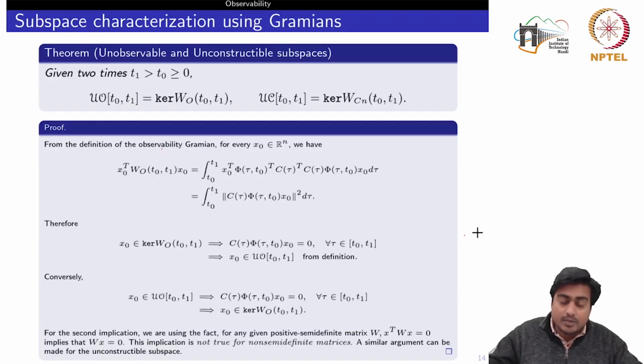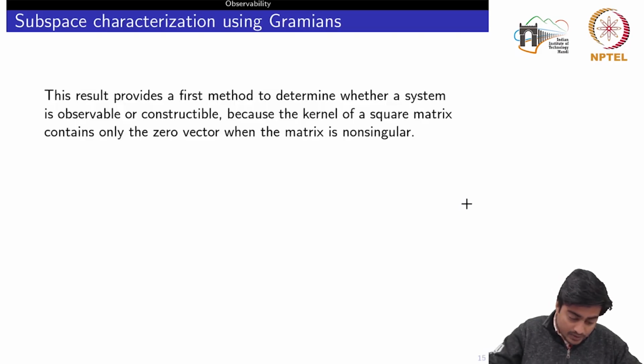So far we had seen about the subspace characterization using Gramians. Whatever result we have obtained in this theorem, we can directly apply to determine whether the system is observable or not. This result not only provides a first method to determine whether a system is observable or constructible, but it also provides the characterization of the subspaces which we would use in the later concepts.